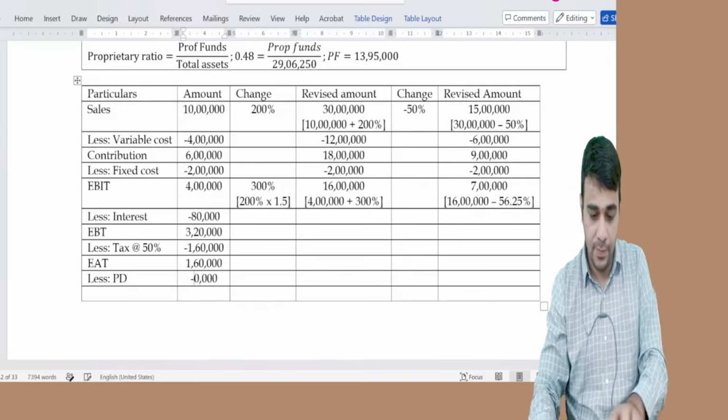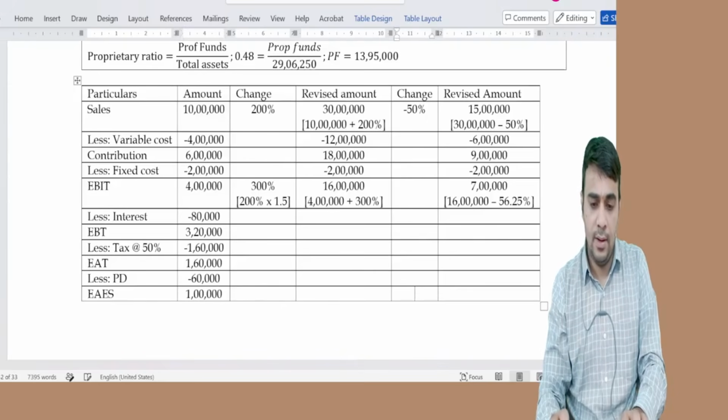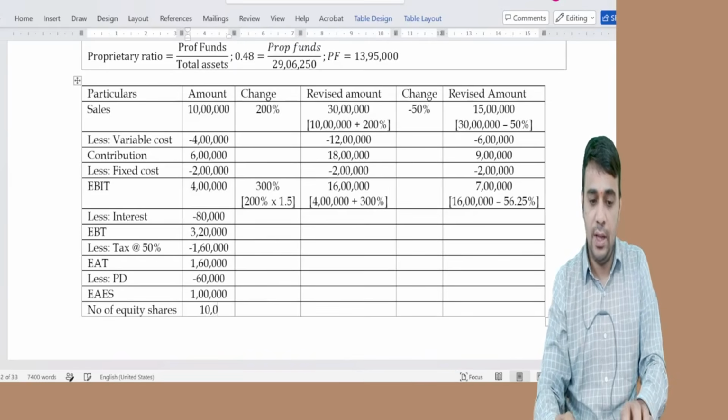Let us make it 60. EAES 1 lakh, number of equity shares 10,000.